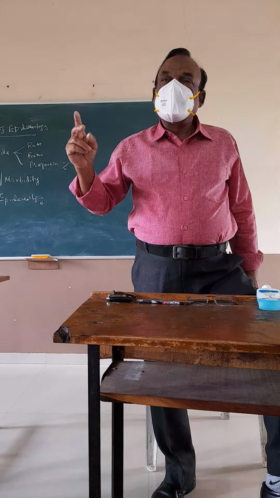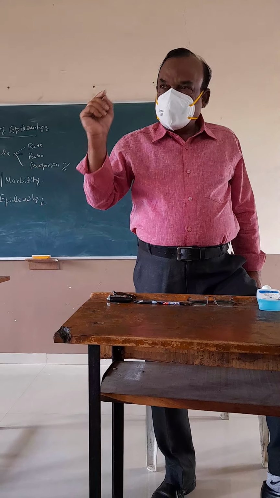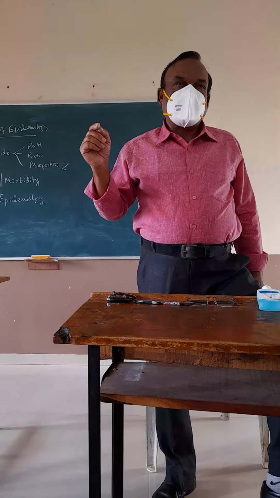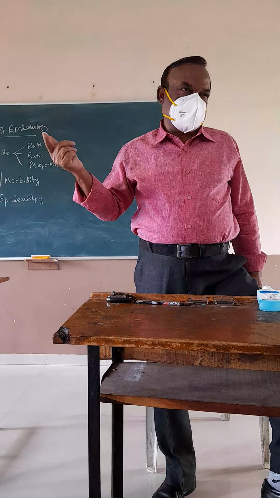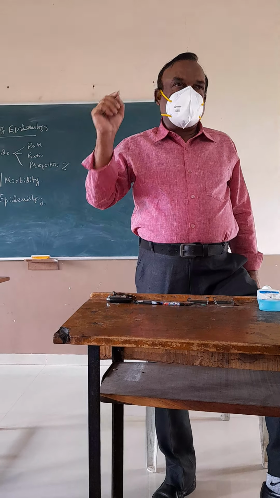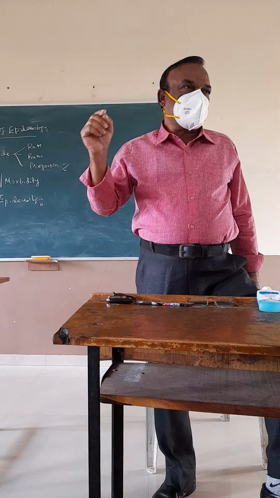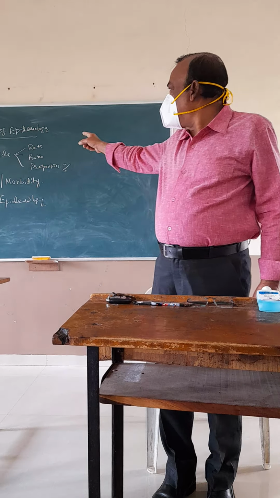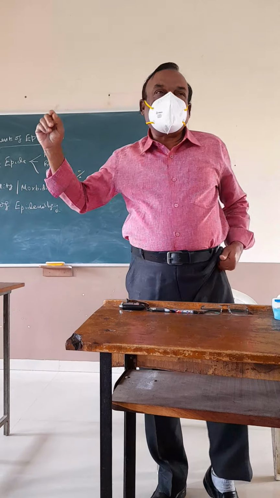Then what is meant by determinants, disease distribution, and disease frequency. This I have discussed. Then I discussed the three aims given by the International Epidemiological Association. Now the further topic is measurement of epidemiology.